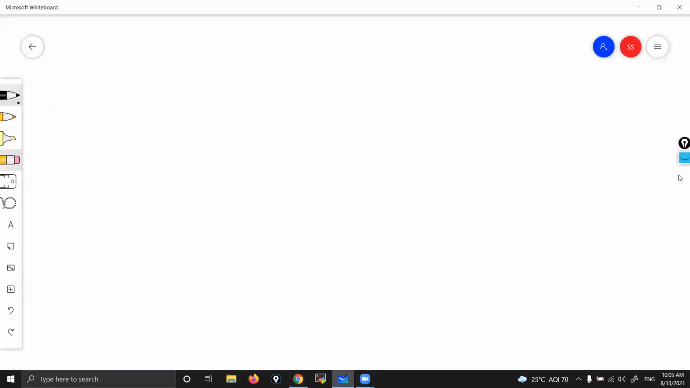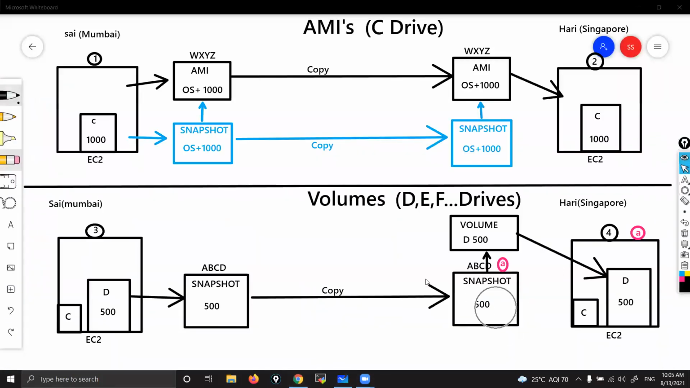Easiest way, right? Okay. So from this snapshot, you can create any number of volumes. Any number, there is no limit. Okay. That is how we can do it. That's how it is an easy way of transferring data, sharing data with your colleagues. That could be the C drive having software, that could be the D drive or any other drive having data. So AMIs and volumes: AMIs deal with the C drive, volumes deal with the D or other drives.